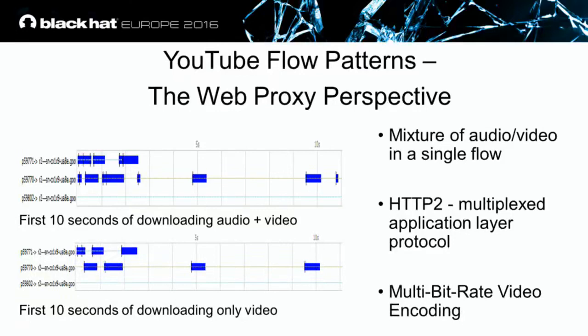In the network traffic, since they are the same flow, and with HTTP2, which is a multiplex application layer protocol, we will not be able to distinguish between the different data. And this creates a complication for the classification. Now, we have to remember, it's HTTP2. There are other messages that can come in each one of those flows, and we have multi-variable bitrate. Each flow can have several different qualities in its representation. So this is additional complexity.